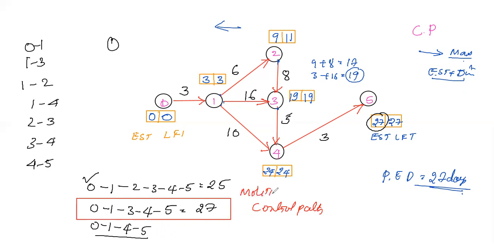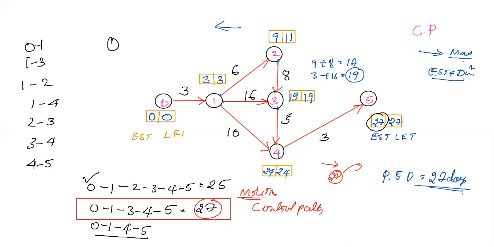This path consumes the maximum time, so we need to control these activities. If we don't have control over these activities, and they consume more than this, then the expected project duration will be more than 27, which may increase to 28, 29, 30 like that. So we need to control this path. That is why we call it the critical path.